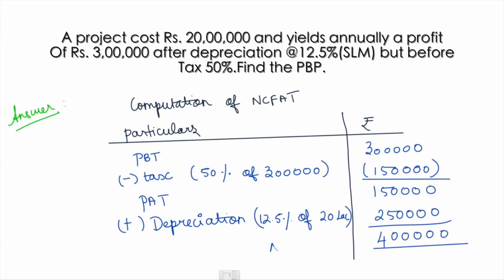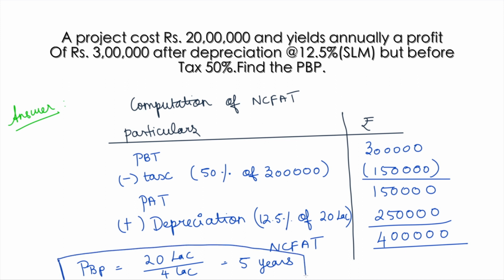Now I have my initial investment and my net cash flow after tax. So 20 lakh by 4 lakh is 5 years. So in 5 years I will be recovering the initial investment. Okay, so that's all for today's discussion guys.